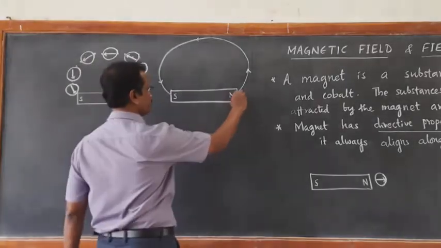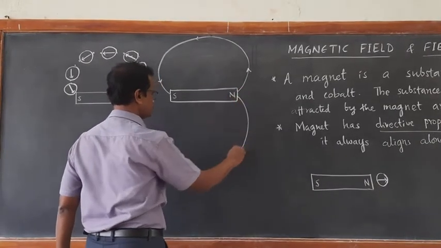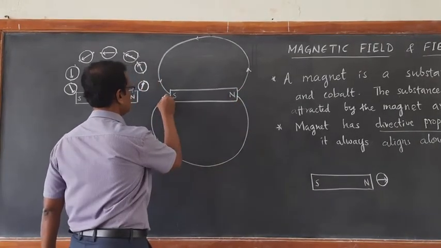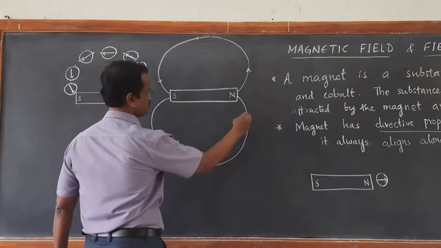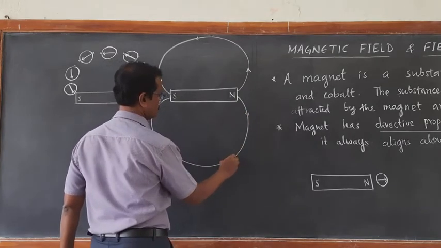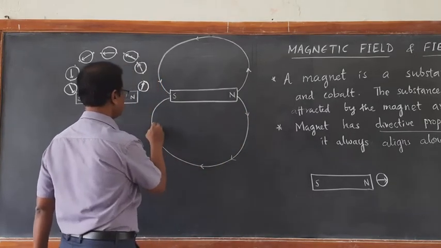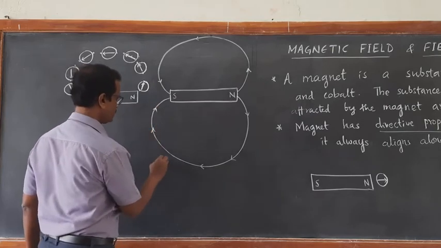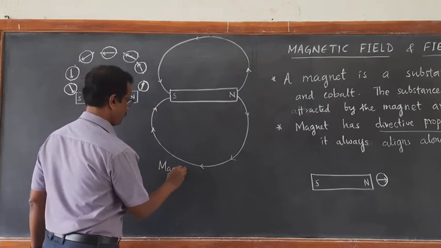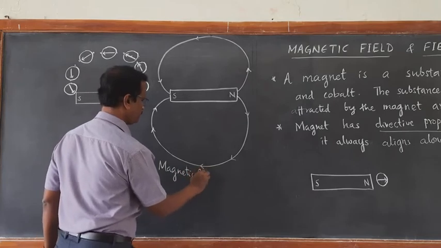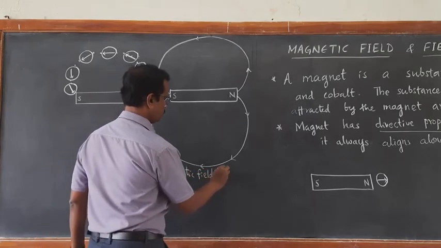In the same way, if you try this side, you will get a similar symmetrical curve. So this will be now in this direction. So this is what we call a magnetic field line. Okay, magnetic field line.